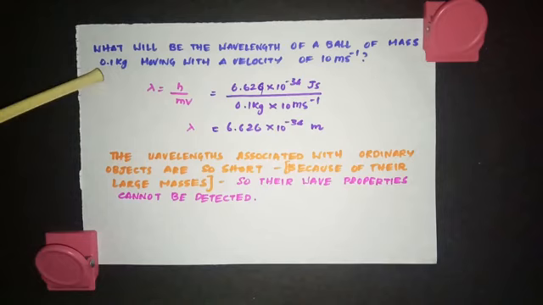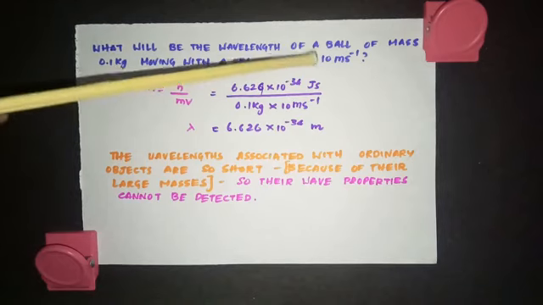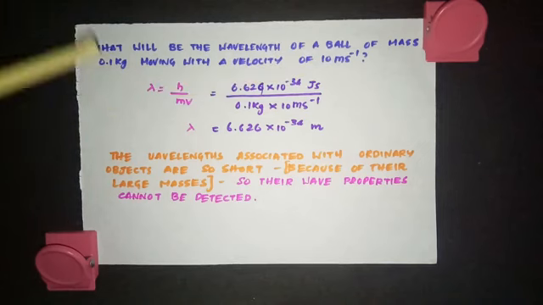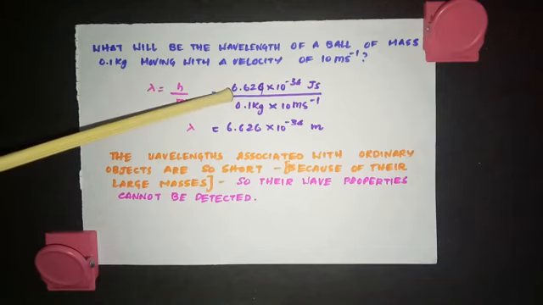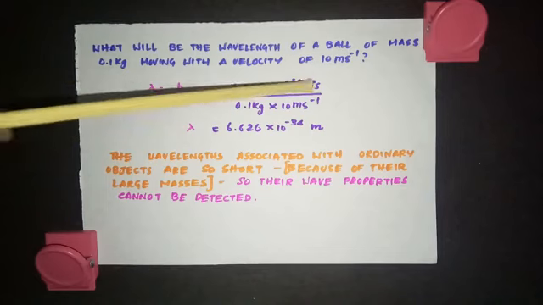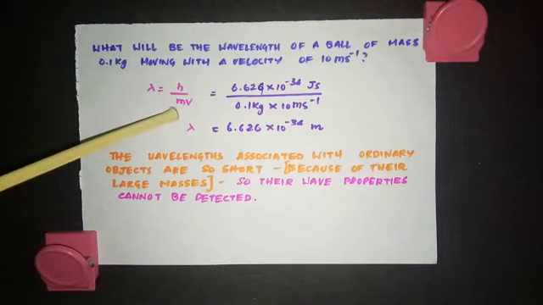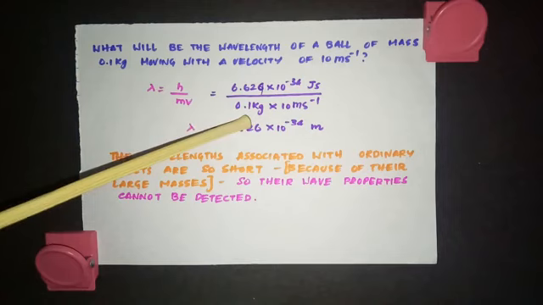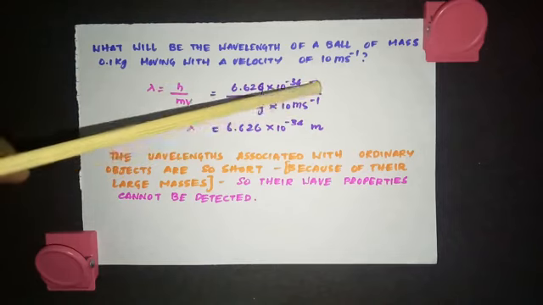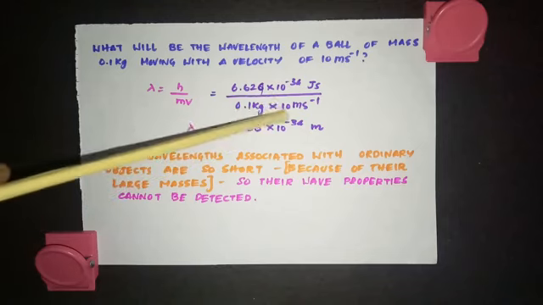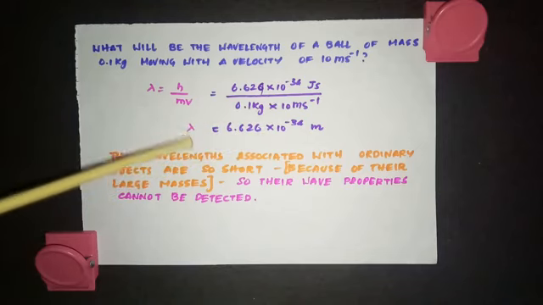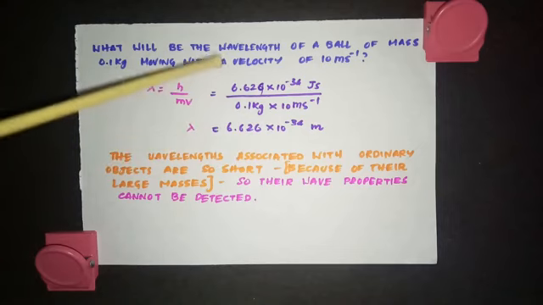What will be the wavelength of a ball of mass 0.1 kg moving with a velocity of 10 meter per second? Now according to de Broglie's relationship, lambda is equal to h by mv. h, I told you, is Planck's constant, and its value is 6.626 into 10 to the power minus 34 joule second. And what is the mass given? 0.1 kg. And what is the velocity? 10 meter per second. So when you do the calculation, you get an answer 6.626 into 10 to the power minus 34 meters.